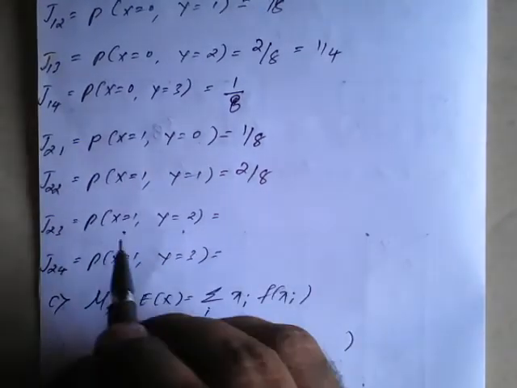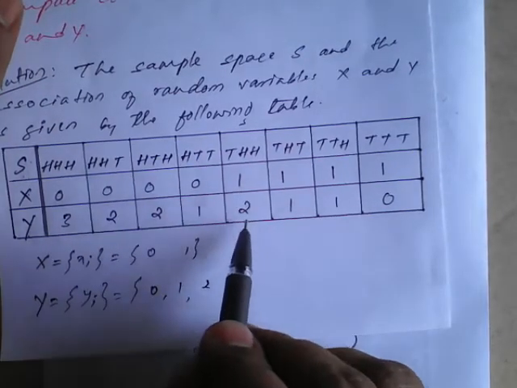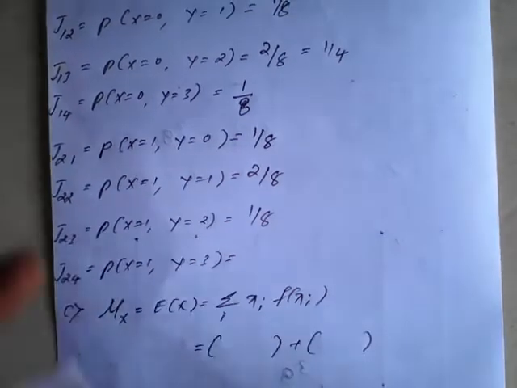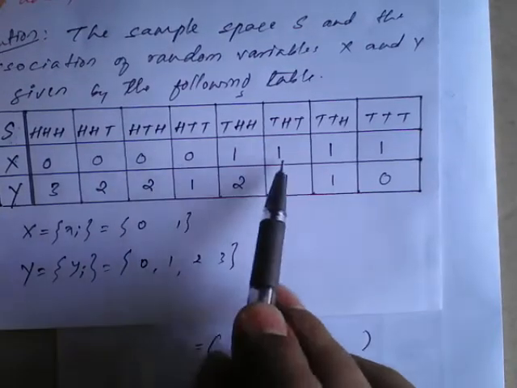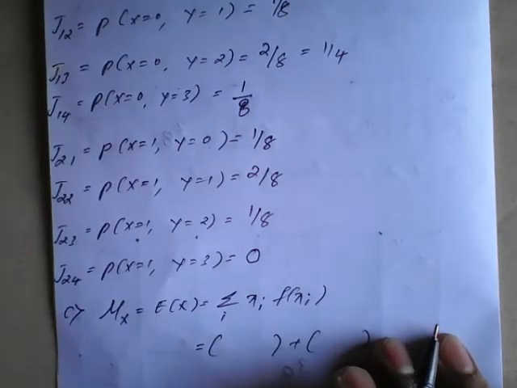Next is x is 1, y is 2. We have only one case, so it is 1 upon 8. x is 1 but y is 3, there is no such case, so it is 0. In this way we have to complete the table.